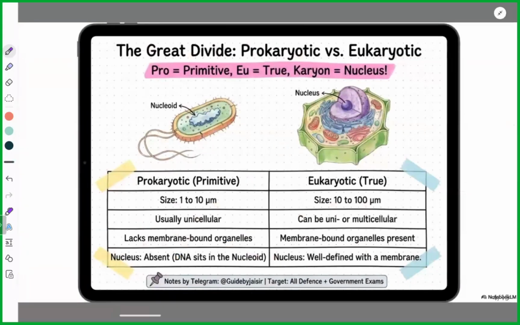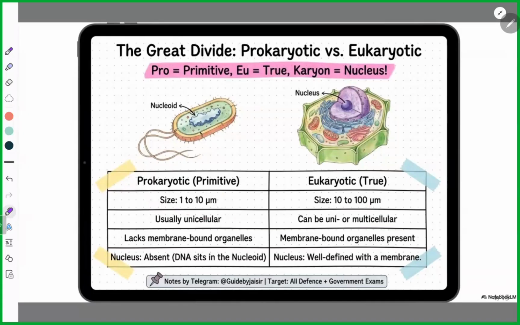Now next, there are two types of cells: prokaryotic and eukaryotic. What is the difference between them? The basic difference is obviously the size: prokaryotic is 1 to 10 micrometers, and eukaryotic is 10 to 100. Comparatively, eukaryotic cells are bigger in size. Prokaryotes are usually unicellular, while eukaryotes can be both unicellular and multicellular.